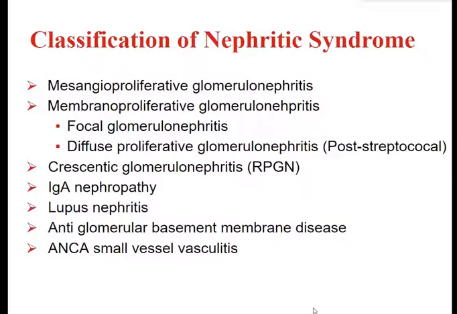Most common cause for diffuse is post-streptococcal glomerulonephritis. Then there could be crescentic glomerulonephritis, which is also known as rapidly progressive glomerulonephritis. Then IgA nephropathy. Then nephritic syndrome can be seen in lupus nephritis, in anti-glomerular basement membrane disease, and can be associated with ANCA and small vessel vasculitis.